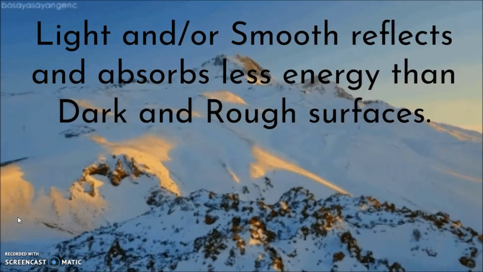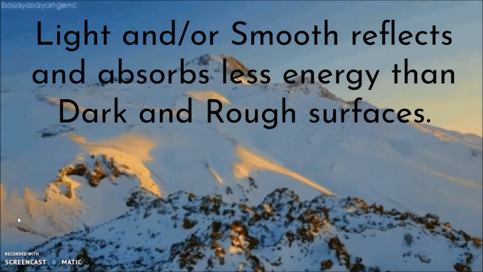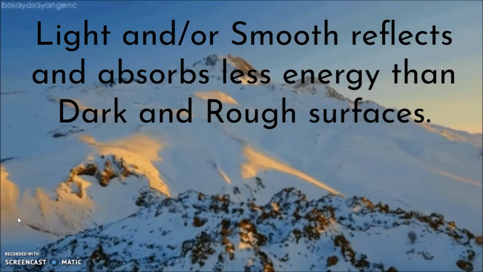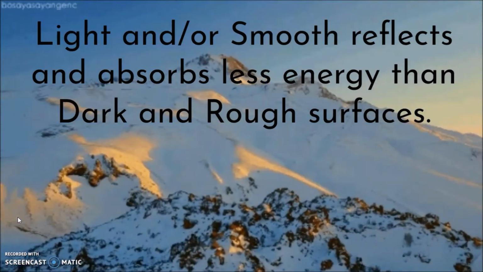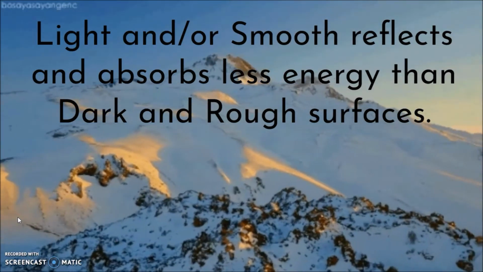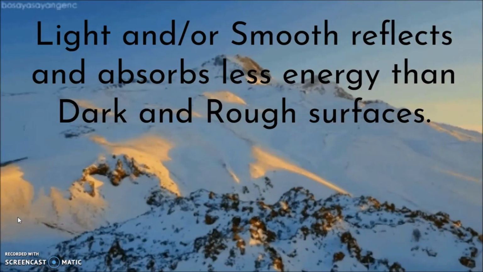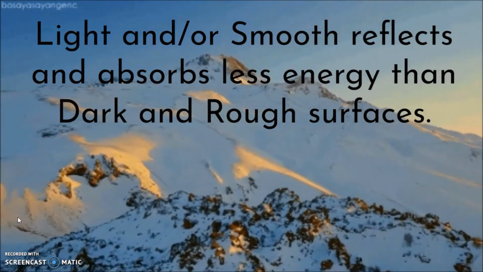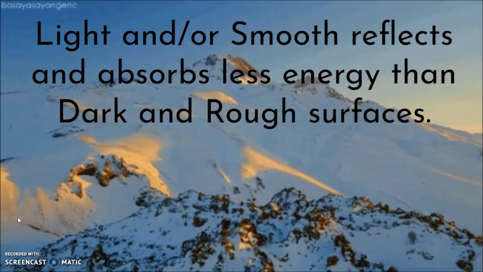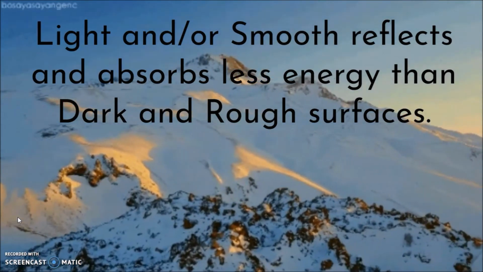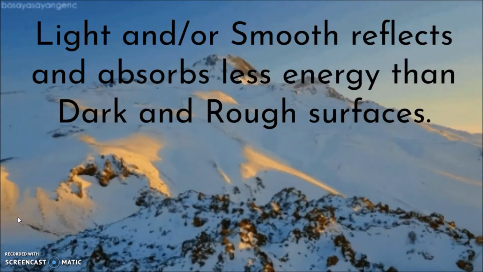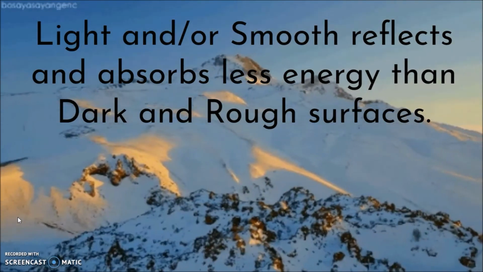Another reason that will affect the temperature of different places is the light and texture. Light and smooth surfaces will reflect the light, and they will not absorb as much energy as dark and rough surfaces. As you can see in these glaciers, they reflect the sunlight because they are light and smooth, and therefore are going to stay a lot colder than other areas.